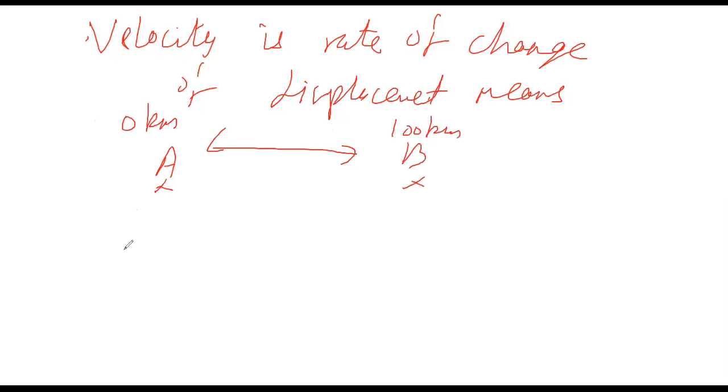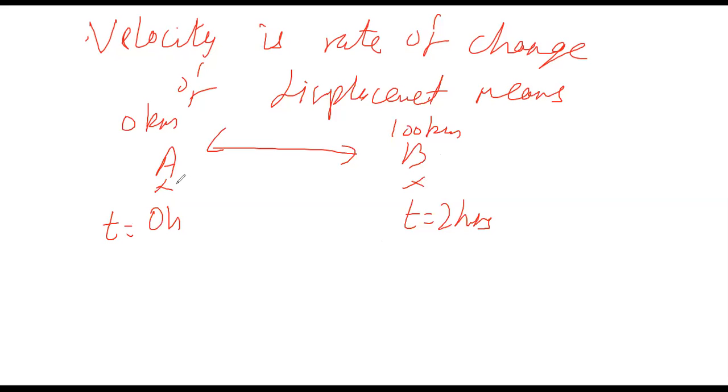And the time when he was at point A is 0 hours, and it takes 2 hours to reach from A to B. Up till now, is it clear? I've drawn the figure: the car was at point A, now it's point B, 100 kilometers. At time 0 hours, then after 2 hours, it reaches point B. Okay.